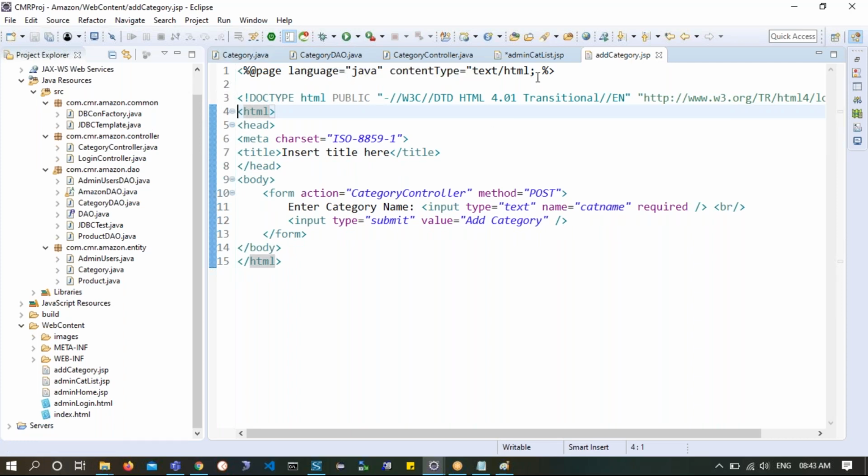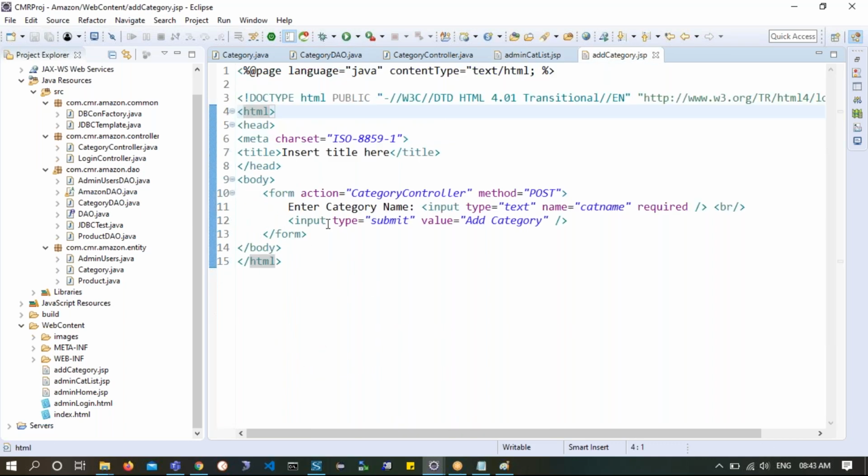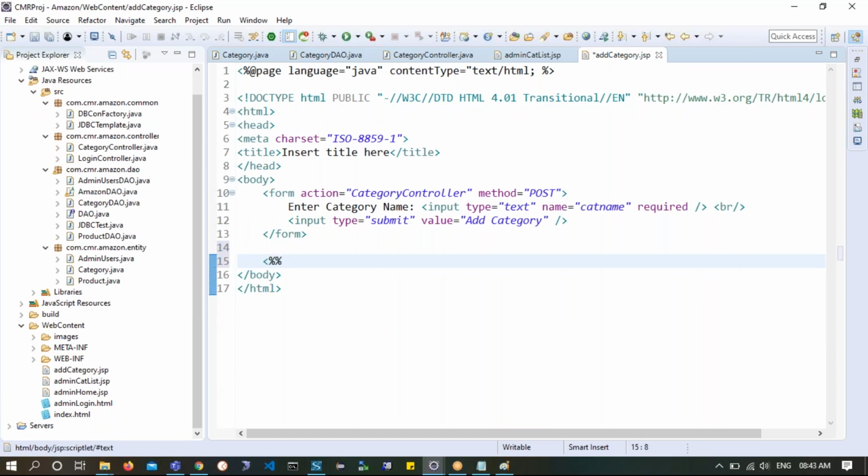You made it a JSP page. Now, what if I try to write some scriptlet? Will I be in a position to write Java code in it or not? Let me see. So here I made it this one. I wanted to say category. Is it helping me? I press Control space bar. It is not helping me anyway. So that means it is not by birth a JSP page.